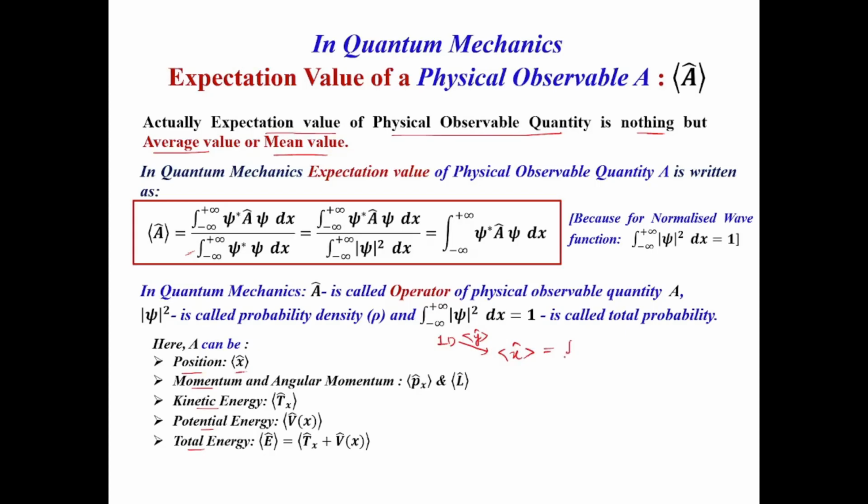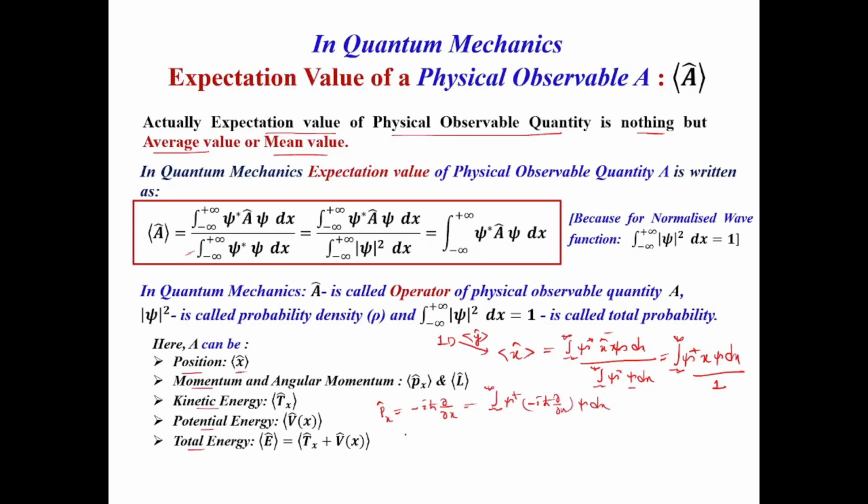This will be written as the integral from minus infinity to plus infinity of psi star x cap psi dx by the integral from minus infinity to plus infinity of psi star psi dx, which will be equal to the integral of psi star x psi dx, and the denominator will be 1 if psi is your normalized wave function. If we consider px cap, the value is minus i h cross del by del x. So it will be written in this format as the integral from minus infinity to plus infinity of psi star times minus i h cross del by del x psi dx.